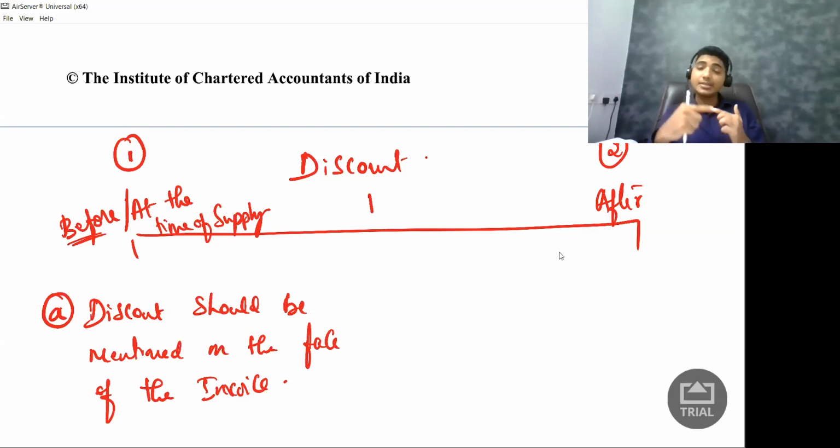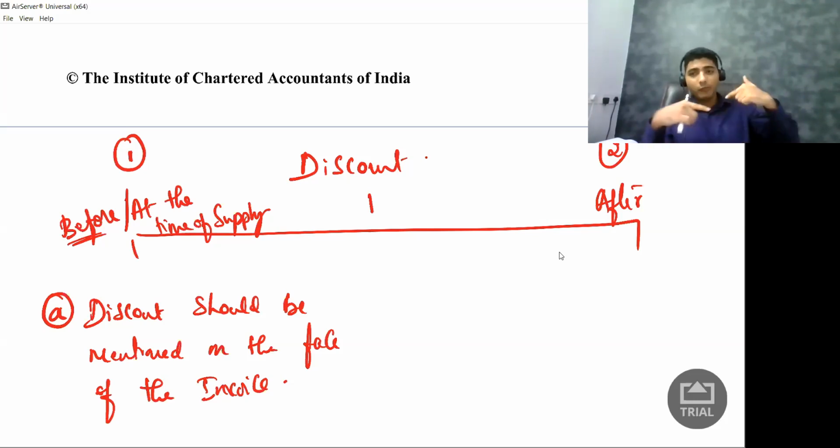So there is a condition. What is the condition? My retailers are supposed to sell 1000 calculators in a year. If they can, then I am giving 50 rupees per calculator as discount.